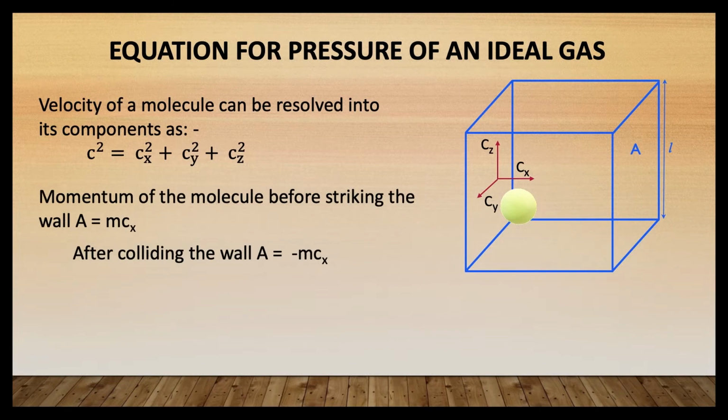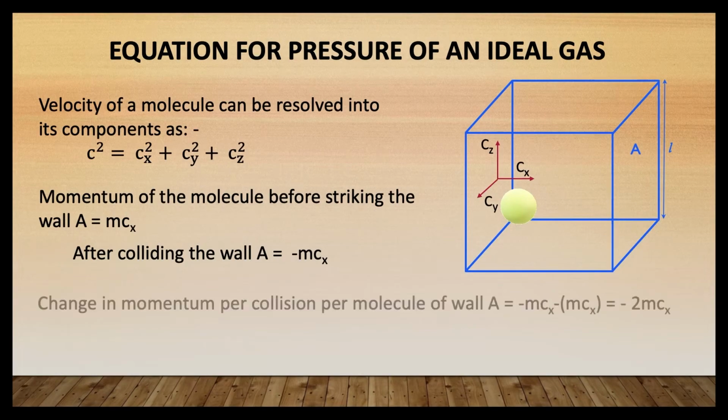Momentum of the particle before striking the wall A is mCx, then after colliding with the wall A, it will be minus mCx. So, change in momentum, as you know, is final momentum minus initial momentum. Here the final momentum is negative and the initial velocity is positive and hence the momentum is positive.